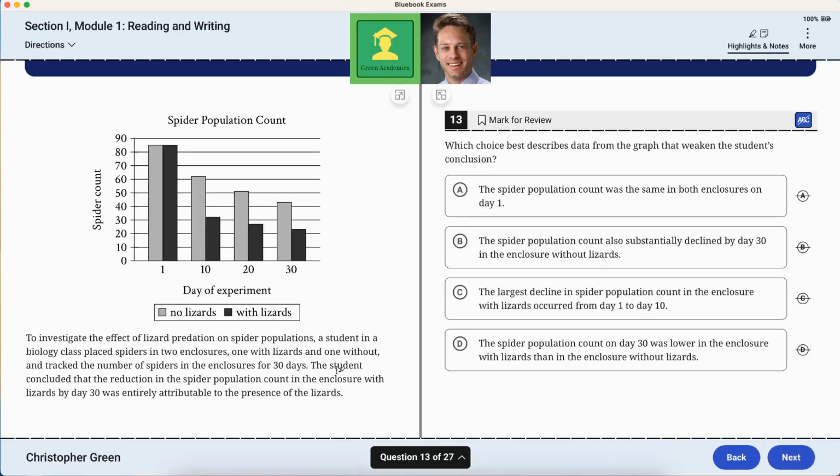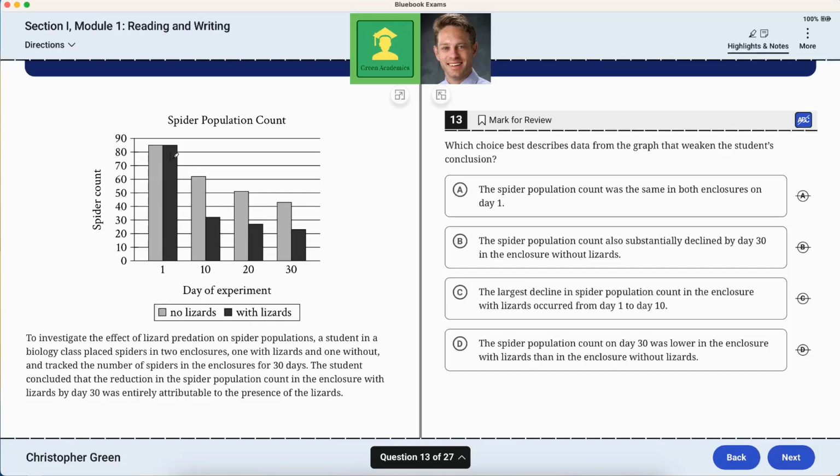Okay, normally what I do for these is glance at the graph and try to very briefly summarize the information. So the gray and the black start the same. The gray decreases more moderately, while the black decreases more swiftly. No lizards, with lizards. They have experiment spider count.